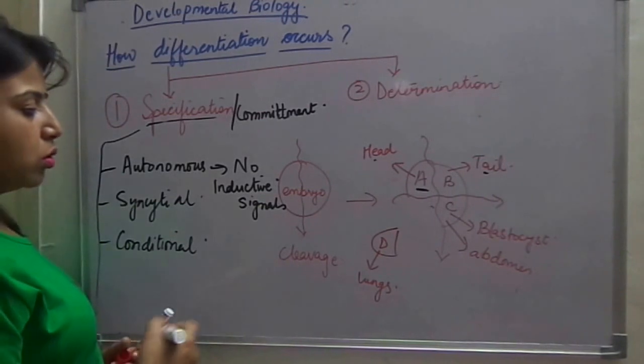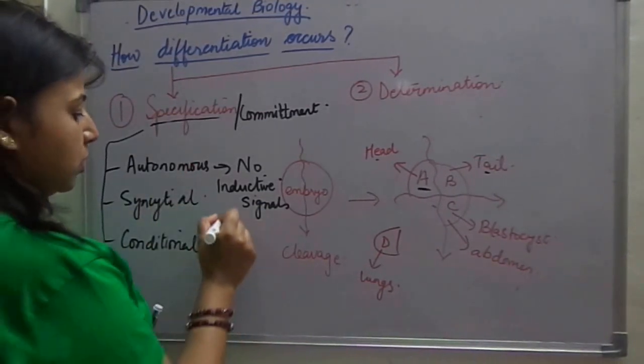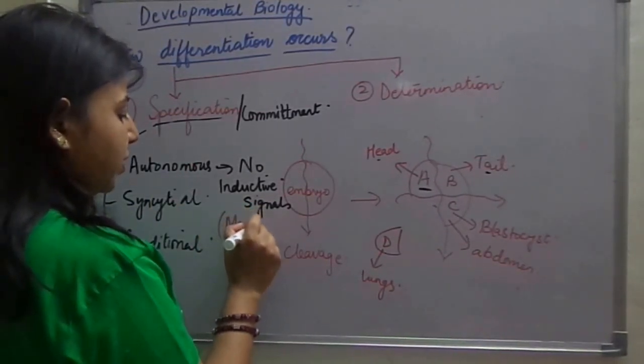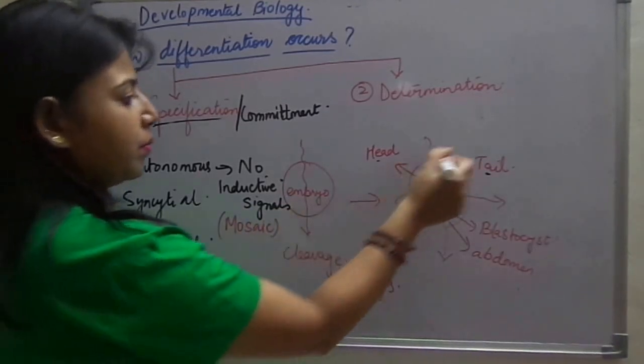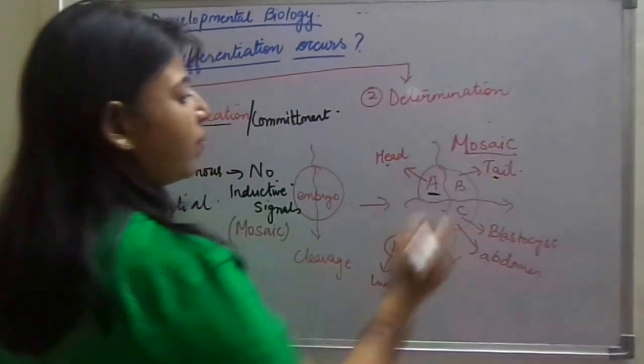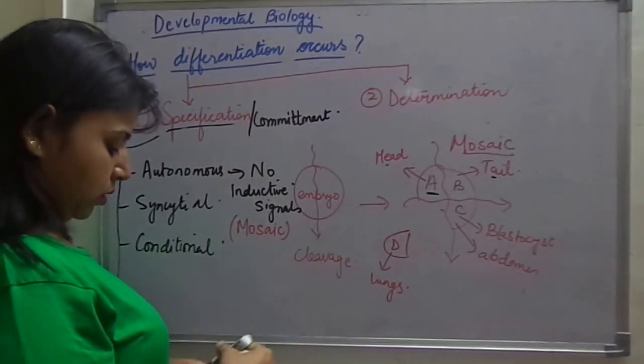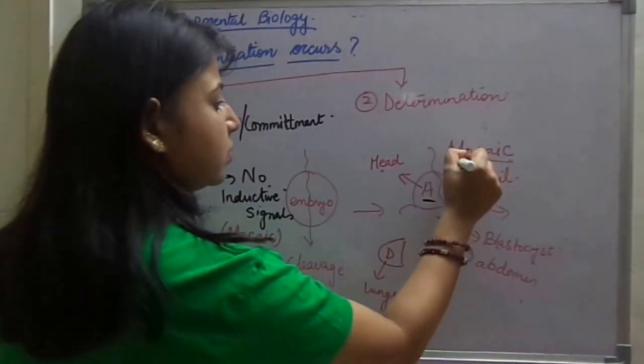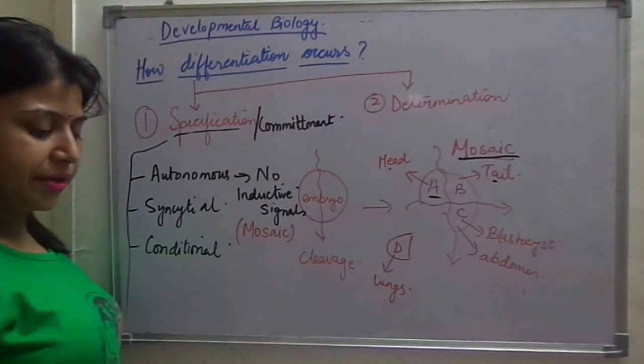So this type of determination is known as autonomous determination. Here, this pattern of development which has occurred is known as the mosaic pattern of development. This is mosaic development. I will underline it.